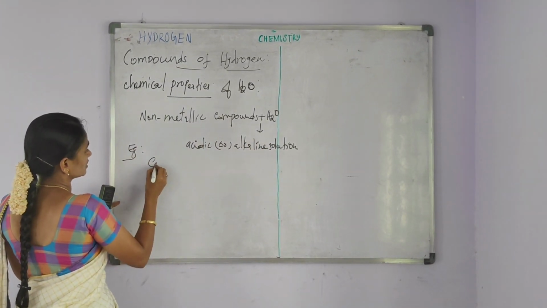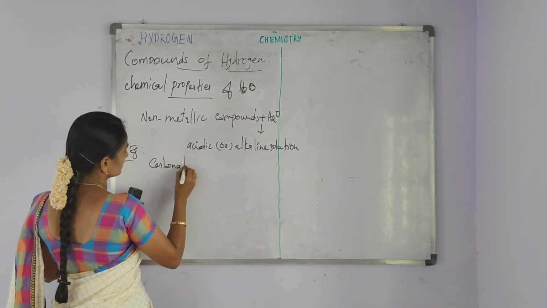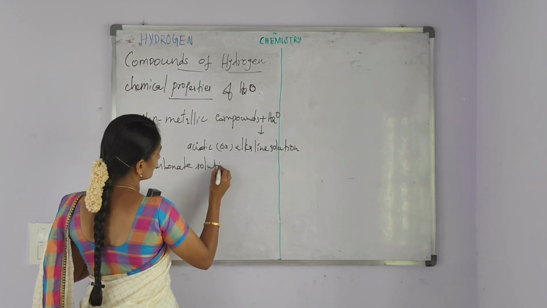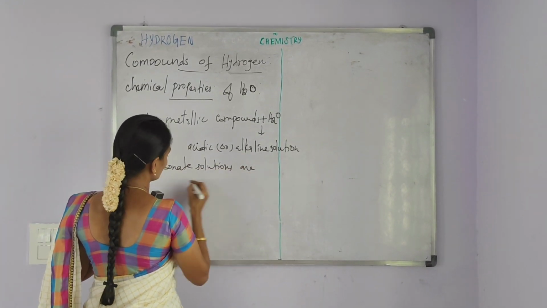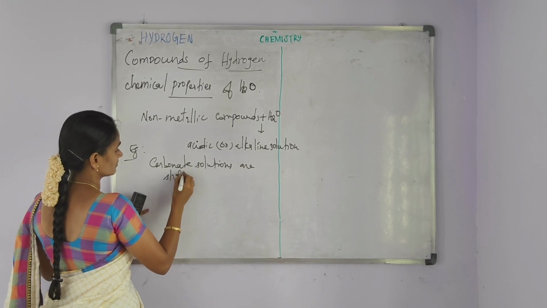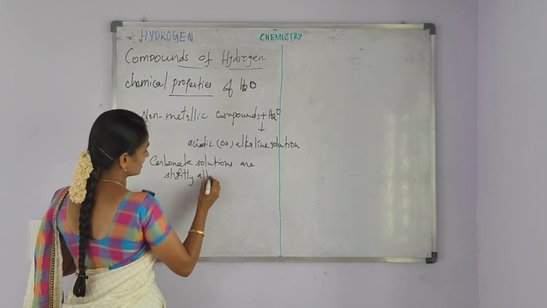Example, carbonate solutions are slightly alkaline.